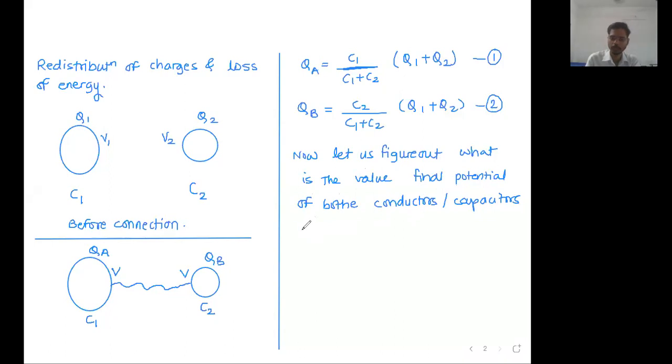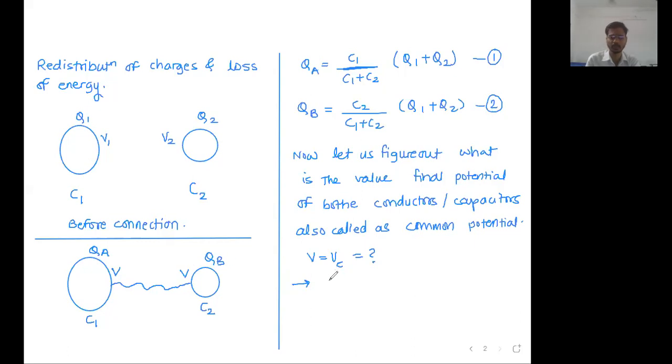It is also called the common potential, V or VC. VC stands for common potential, is equal to question mark. Very simple formula we are going to use.